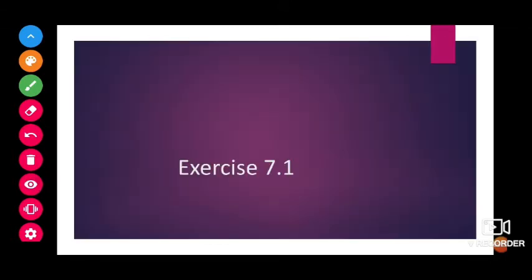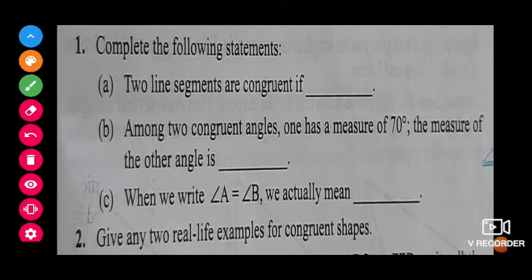Next, exercise 7.1. The first one, fill in the blanks. Two line segments are congruent if both are equal in length. Next, among two congruent angles, one has 70 degrees.